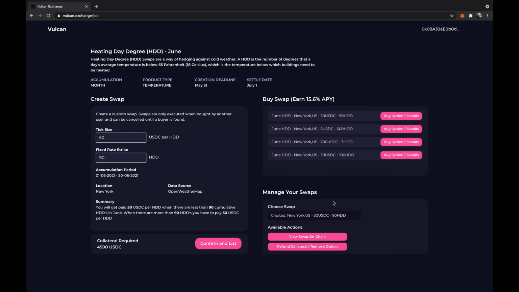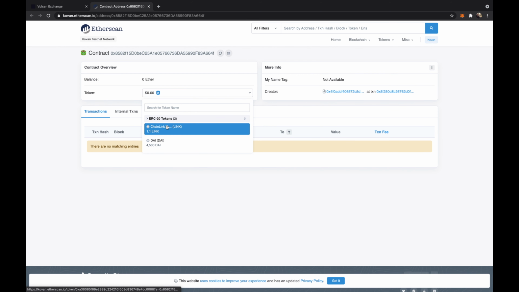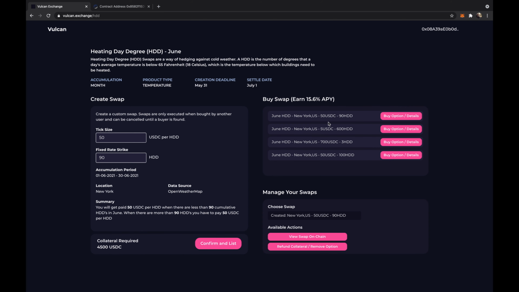So now that the transactions are done, we can actually go to Etherscan and we can see the swap on chain. So we can see there's a new contract that was created. It's seeded with LINK, which we need to call our oracle to get the result at the end. And we can also see that the collateral is now in this contract. So next we're going to see how it will work if I were to buy this derivative.